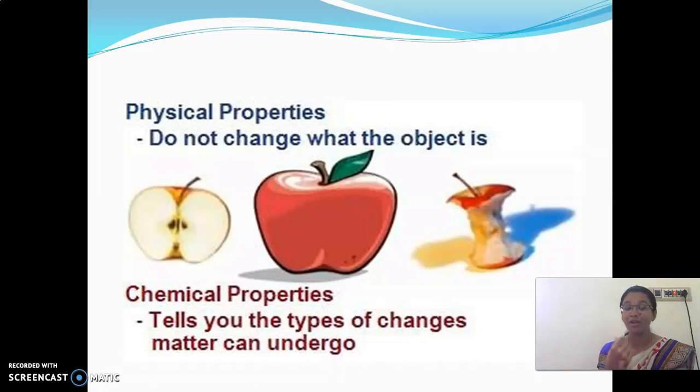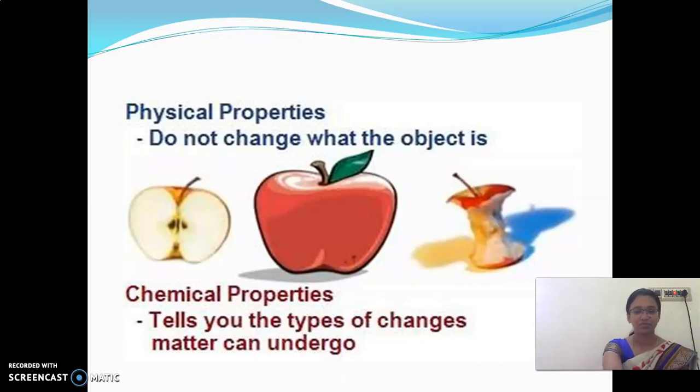Clear? But chemical changes tell us what types of changes the object has undergone. Physical change does not change what an object is. It is a reversible change. Here no new substance is formed. But in chemical change, a new substance is formed.